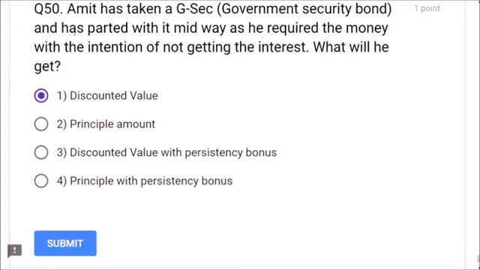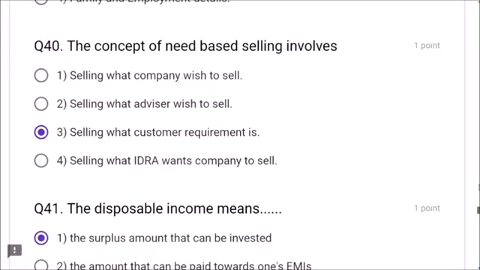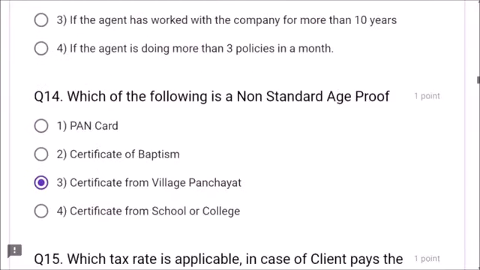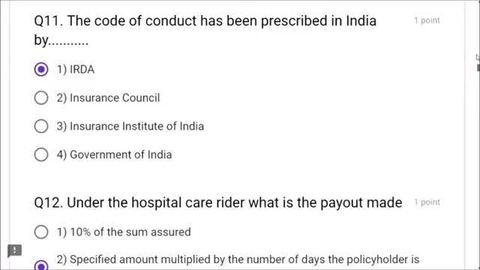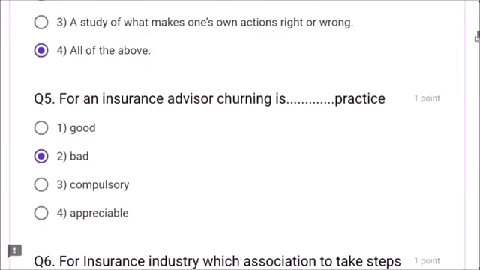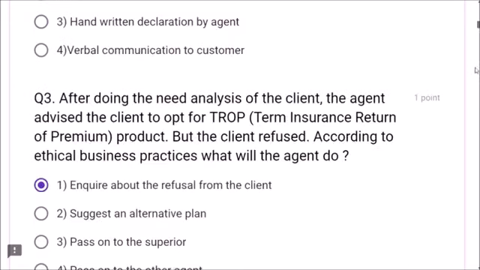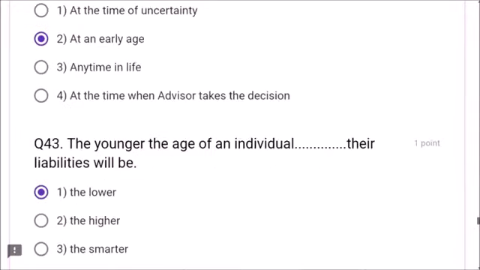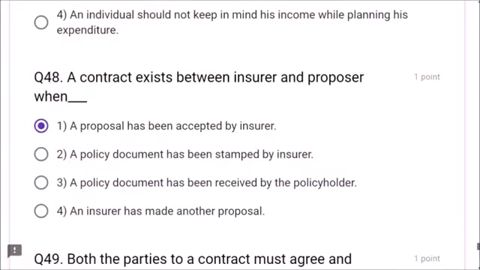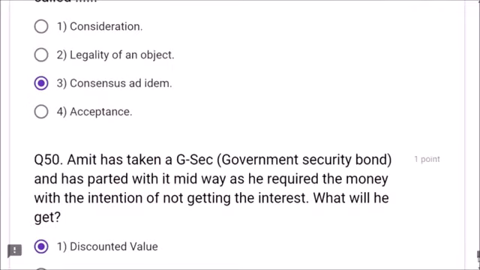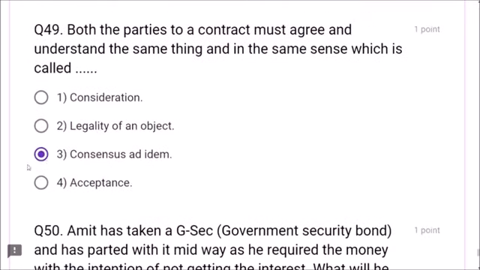Dear friends, we have completed 50 questions. Before submitting this question paper, please go through all the question answers, whether you answered or not. If not answered, please answer all the questions, because there is no negative marking in this exam. Please tick some answer, even if you don't know the correct answer. Then you can submit your question paper by clicking on the submit button. After you submit, there is no chance to edit your answers. If you want to edit some answers, you can do so at this stage. Yes, you can go for option 2 or you can go back to option 3. This is possible only before submission.